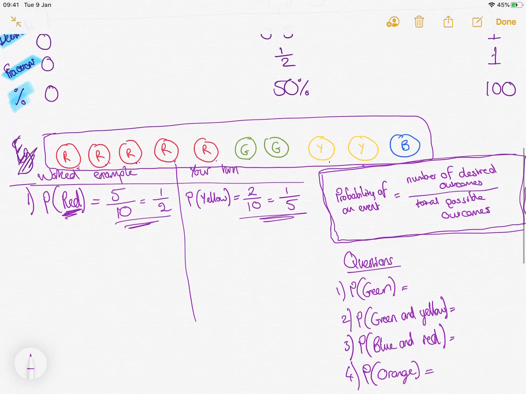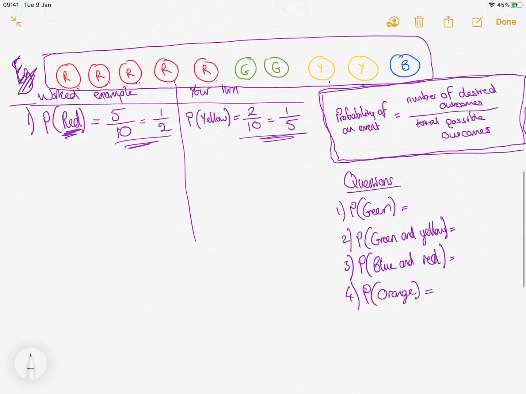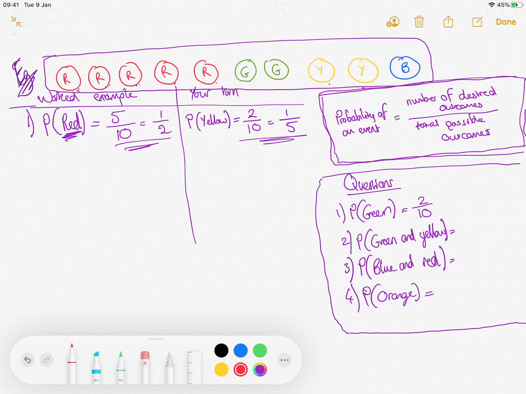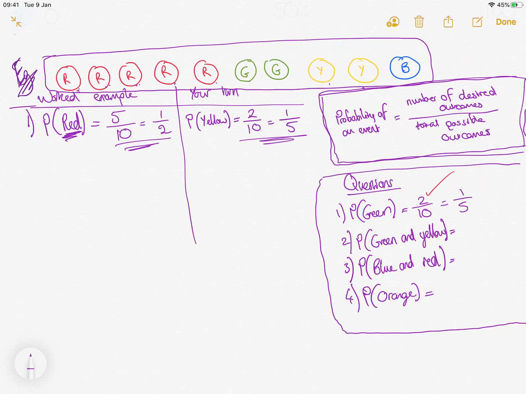Next and final thing I'd like to do is, can you tell me the answers to these questions here? Pause the video, have a go at them, I'll go through the answers now. So probability of picking a green, same as a yellow because there's the same amount of them, is 2/10. Could simplify that to 1/5, but either way, give yourself a tick if you got it, or you could have 1/5 is also correct.